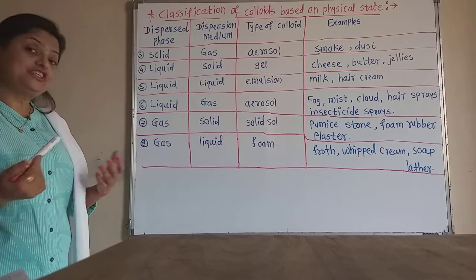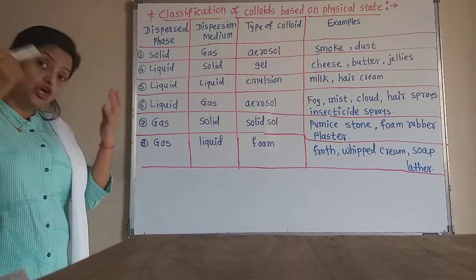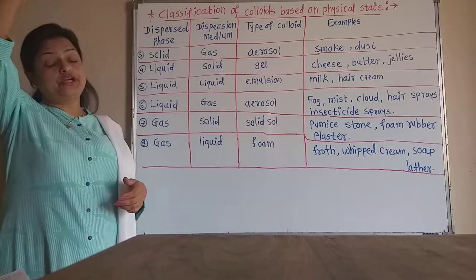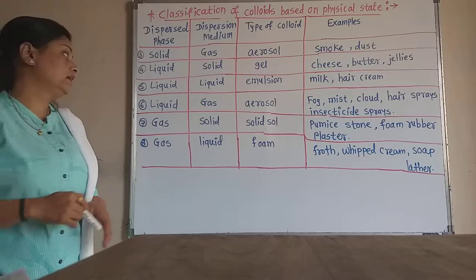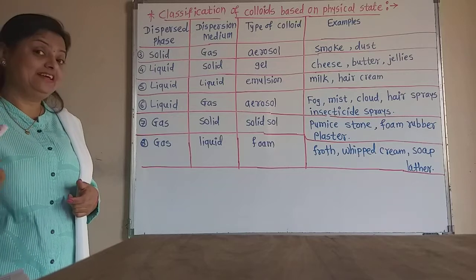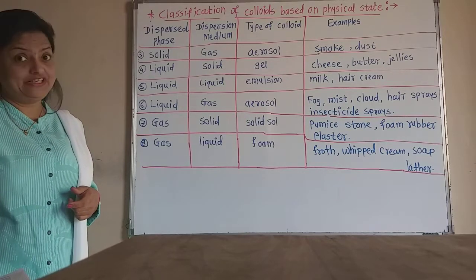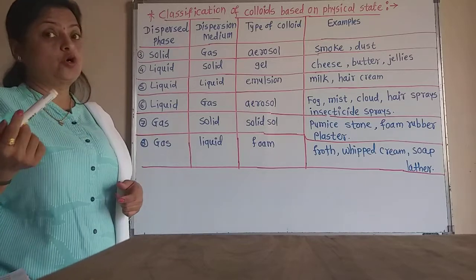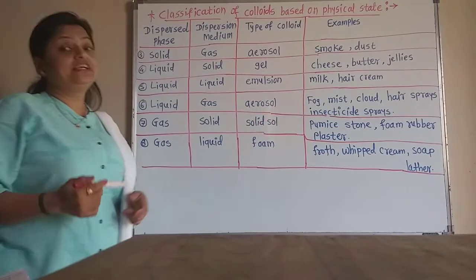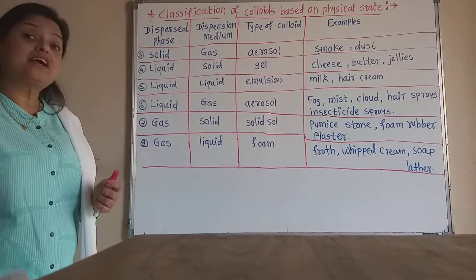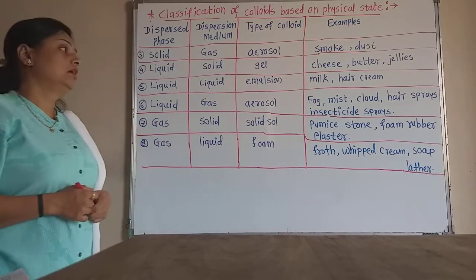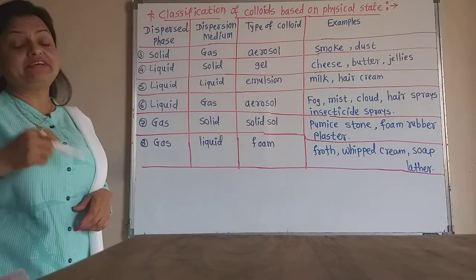Mist. Mist is also there during the rainy season. Cloud is also in the atmosphere or in the sky. There are the clouds. They are also the liquid in gas type, aerosol type. Again hairspray, liquid in the air. When we spray it, the liquid droplets of the hairspray disperse into the air. Again the insecticides, they are in the liquid form, but when we spray on the plants, they are sprayed in the air, dispersed in the air. So the insecticide sprays are also the aerosol type of the liquid in gas.